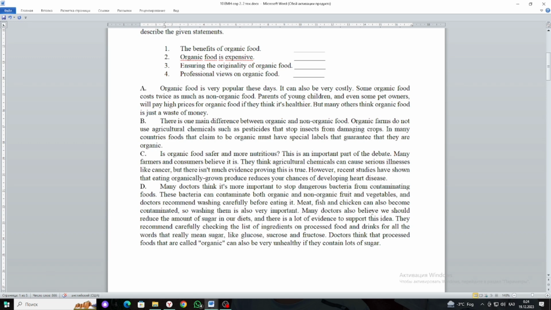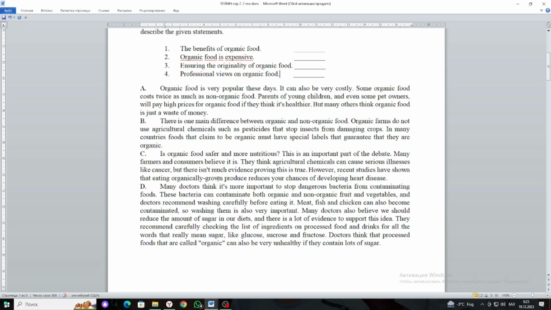Many doctors also believe we should reduce the amount of sugar in our diets, and there is a lot of evidence to support this idea. They recommend carefully checking the list of ingredients on processed food and drinks for all the words that really mean sugar.